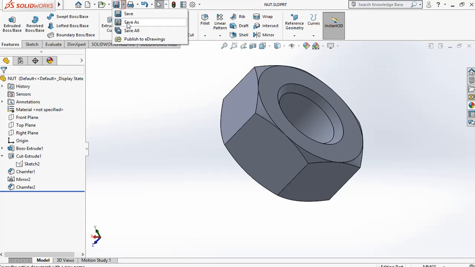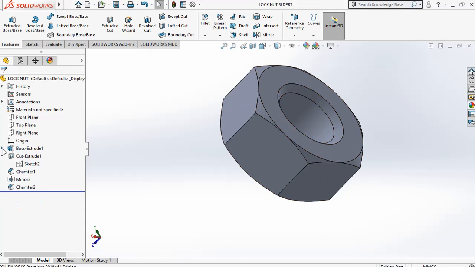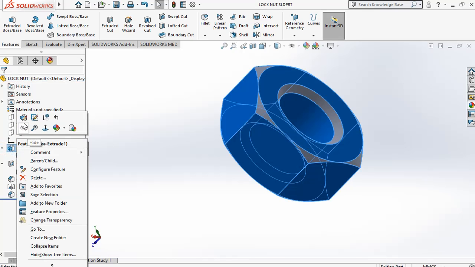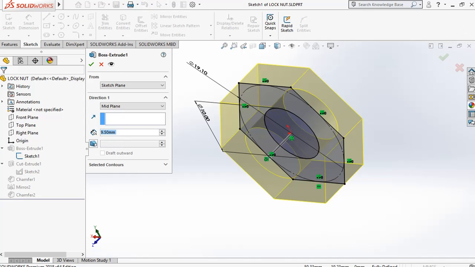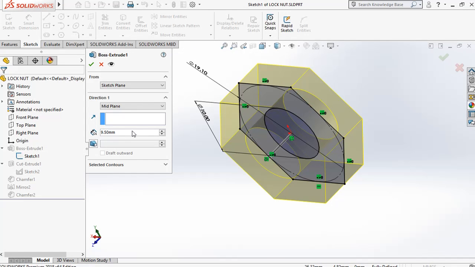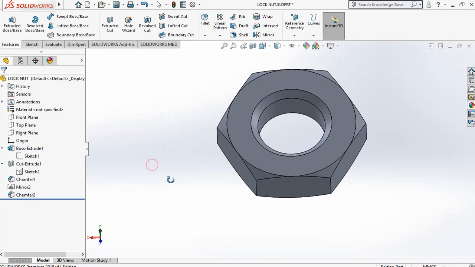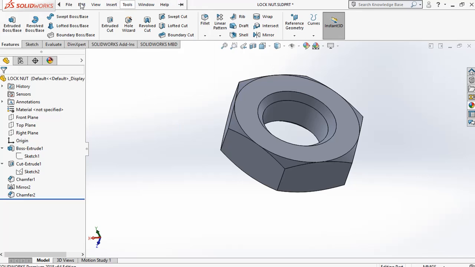Now we have to save it as lock nut. And we need to simply change the extrude length to 6.4. Okay, that's it. Now save it. Next we'll be seeing the assembly.